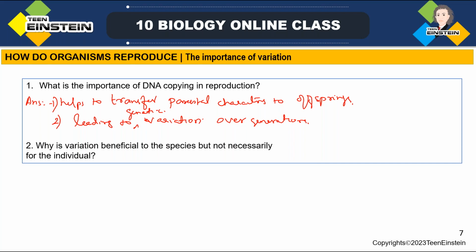Okay, next question. Why is variation beneficial to the species but not necessarily for the individual? See, variation is allowing organisms to exist in diverse conditions. Just now we said variations are helping organisms to exist in different conditions.